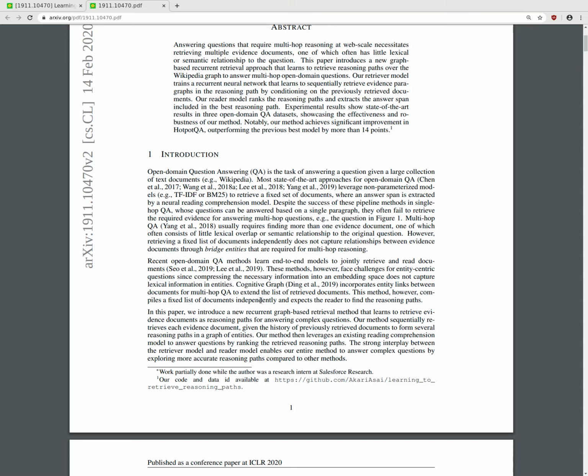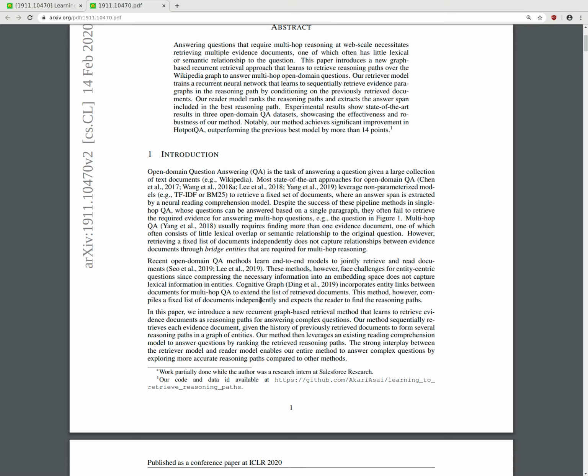Cognitive Graph 2019 incorporates entity links between the documents for multi-hop QA to extend the list of retrieved documents. This method, however, compiles a fixed list of documents independently and expects the reader to find the reasoning paths. In this paper, we introduce a new recurrent graph-based retrieval method that learns to retrieve evidence documents as a reasoning path for answering complex questions.